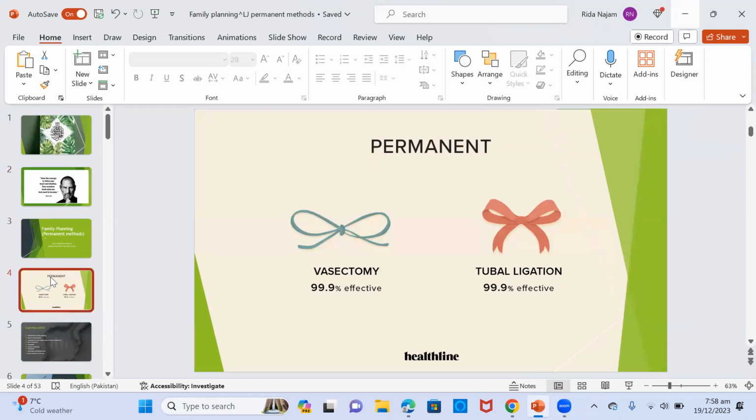Today I will be presenting family planning methods, the permanent ones. The main permanent methods in both males and females are shown. In males, it's vasectomy, which is 99.9% effective, and in females, this is tubal ligation, which is also 99.9% effective, as quoted by Healthline.